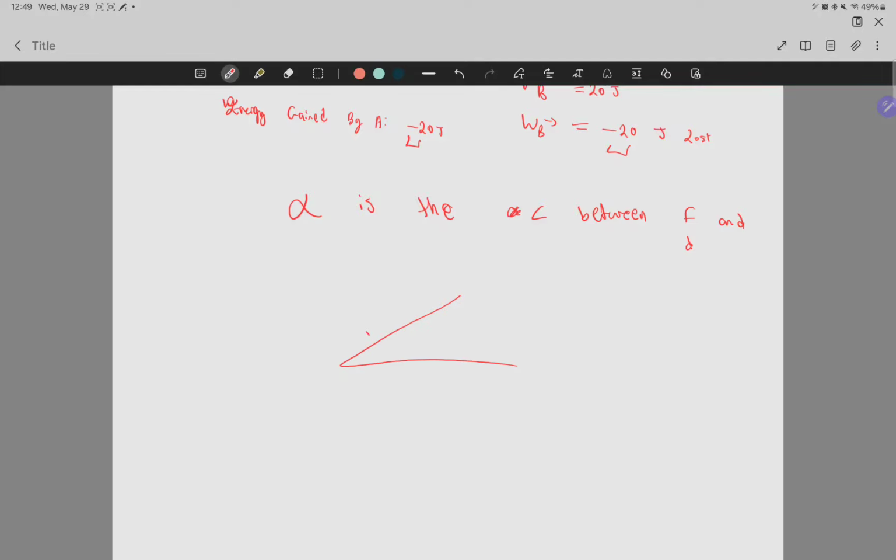So let's say I have the box like this. If it's sliding down, what's the force causing it to slide down? It's the weight, right? So the force is the weight, and the distance is obviously this along the ramp. So I want this angle over here. This is the angle I care about. But what did they give me? They gave me the angle of the inclined plane, which is 30. And how does this 30 benefit me if I want this?